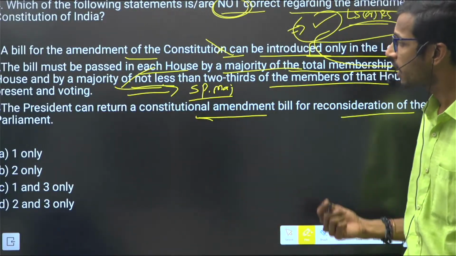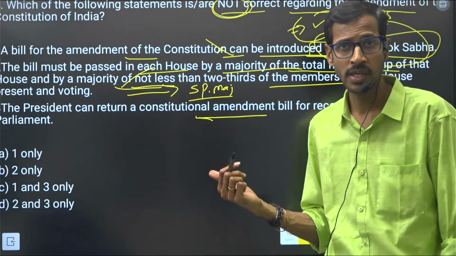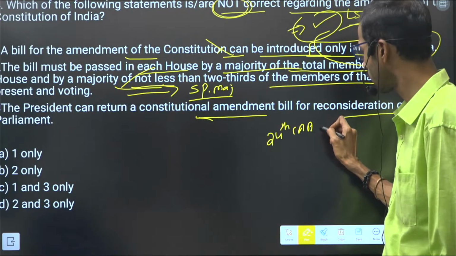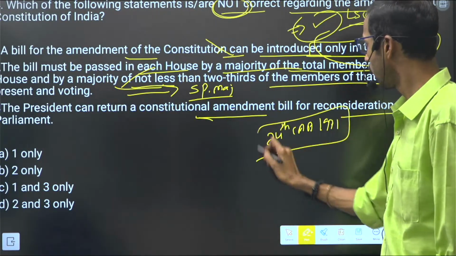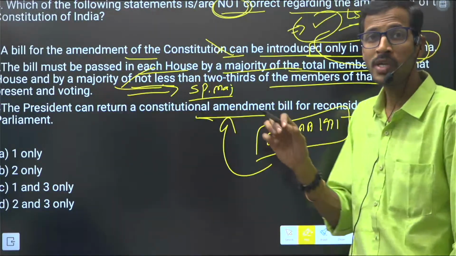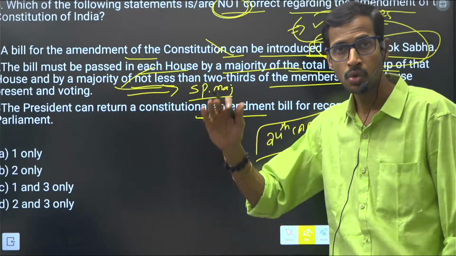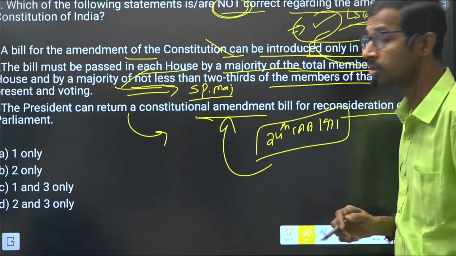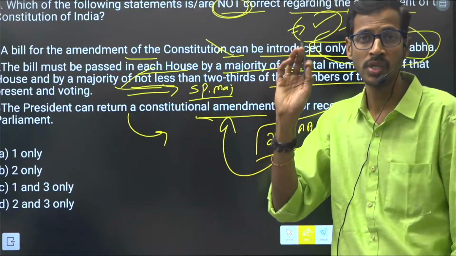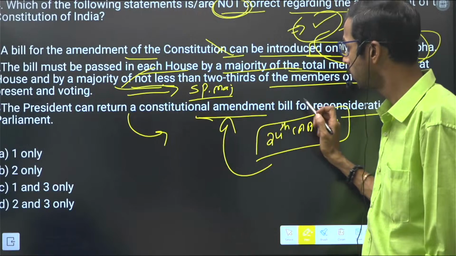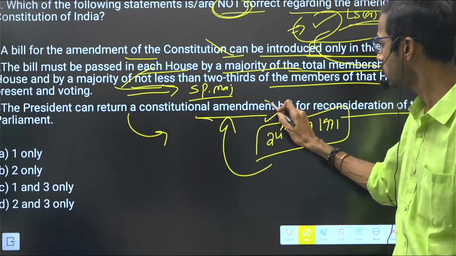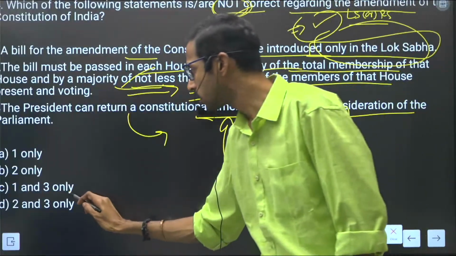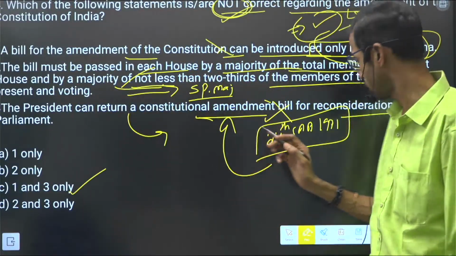Next, the President can return a constitutional amendment bill. Is it correct? No. If you consider the 24th Constitutional Amendment Act 1971, it clearly makes it obligatory for the President not to return a constitutional amendment bill. He should give assent to the constitutional amendment bill. So that is not correct. They are asking for the not correct ones only, so 1 and 3 are the answer. Option C is correct.